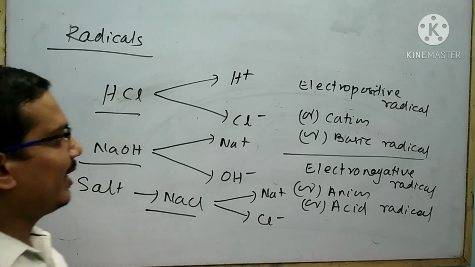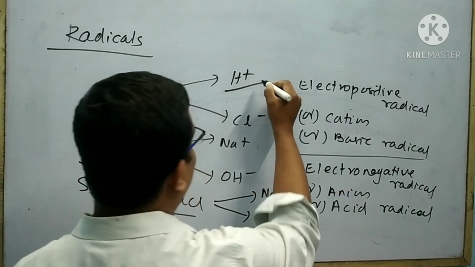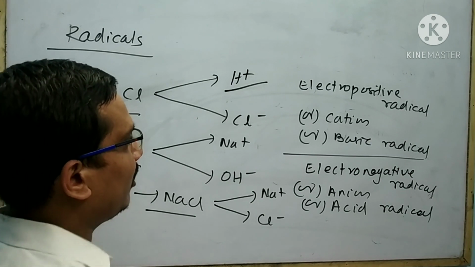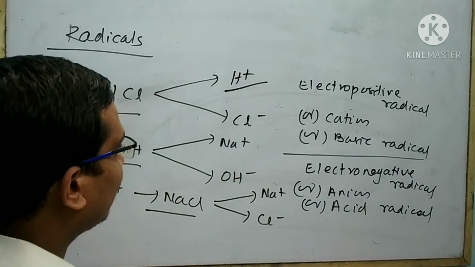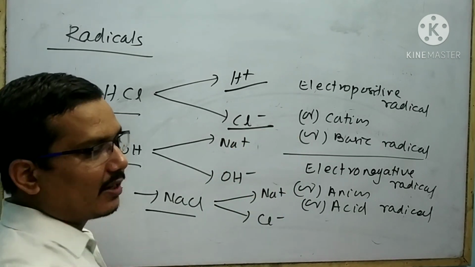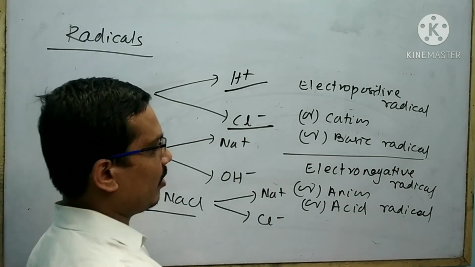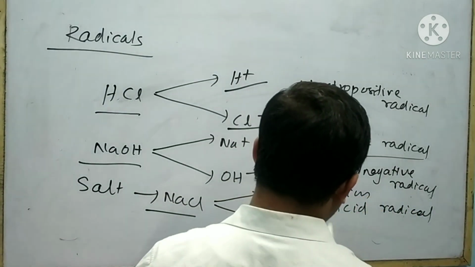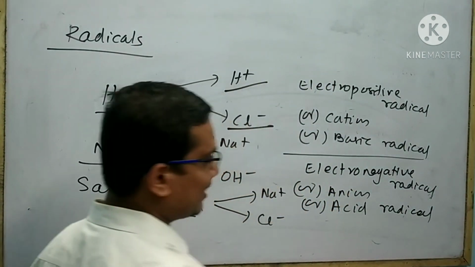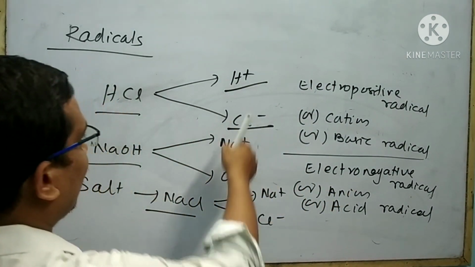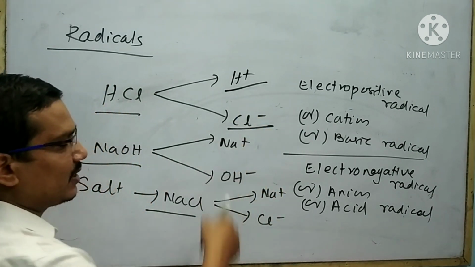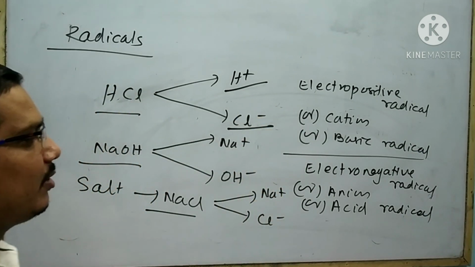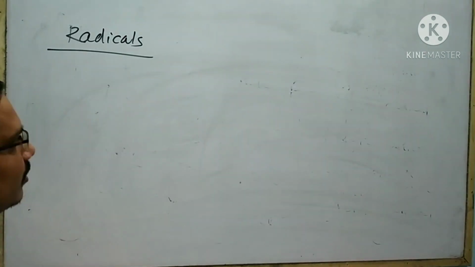Simply remember, the radicals which carry positive charge are called electropositive radical or cation or basic radical. The radicals which carry negative charge are called electronegative radical or anion or acid radical. Here H plus is the electropositive radical, here Cl minus is the electronegative radical.